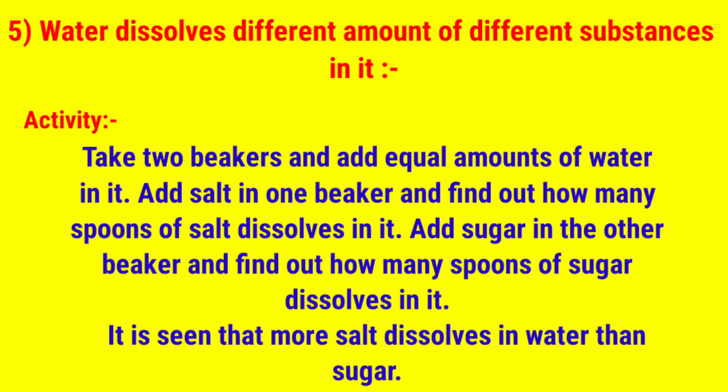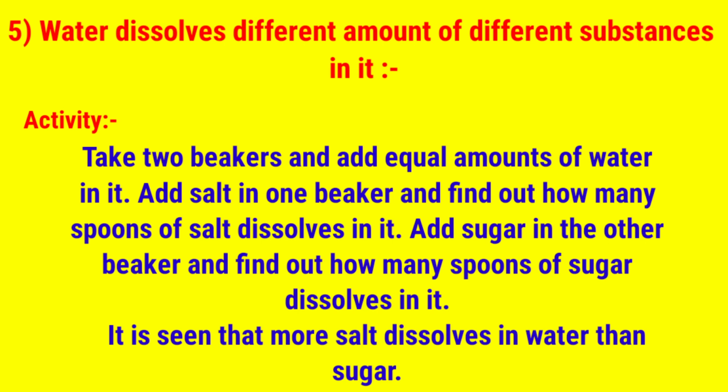Water dissolves different amounts of different substances in it. Water is a universal solvent. Just to perform this experiment, you take 2 beakers, one beaker and the other beaker having the same volume size. We add an equal amount of water in both the beakers. Then in one beaker we add the salt, and in the other beaker we add sugar. But salt can quickly dissolve. Why is it going to quickly dissolve?